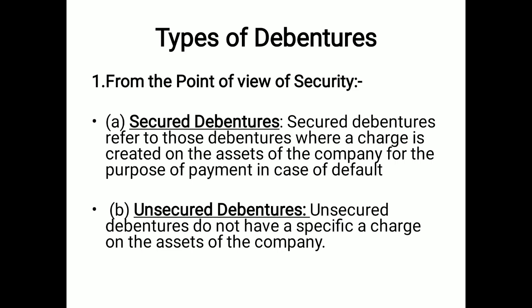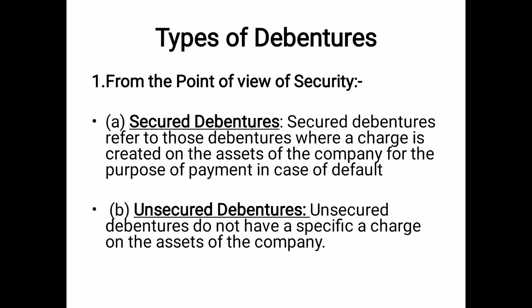Second is the types of debentures. We have many categorizations of the types of debentures. The first point is on the basis of security. They are divided into two parts: secured debentures and unsecured debentures.